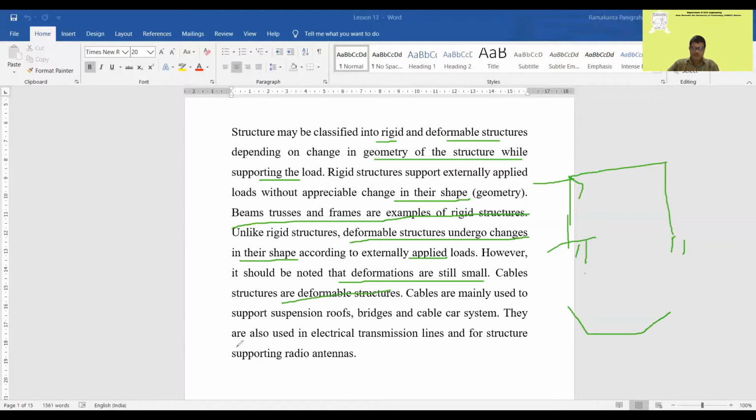They are mainly used to support suspension roofs, bridges, cable car systems. If anybody has traveled in cable car systems, or sometimes you put suspension roofs, the roof is suspended by means of cables, and it is tied at the bottom by some anchoring procedure. Electrical transmission lines and support radio antennas also use this cable type structure. So this is the application of cables.